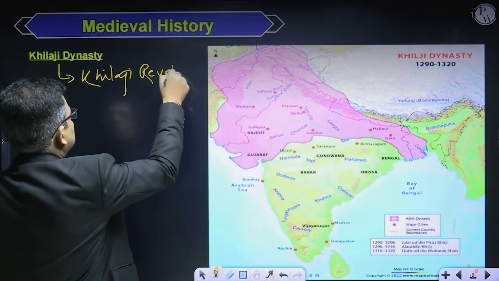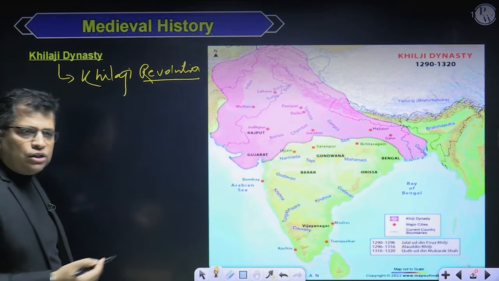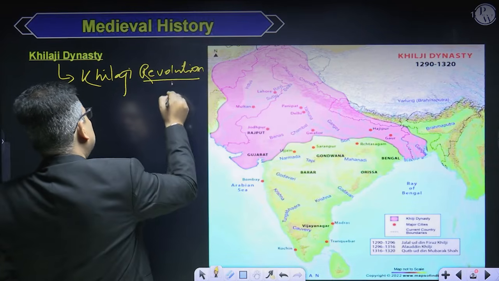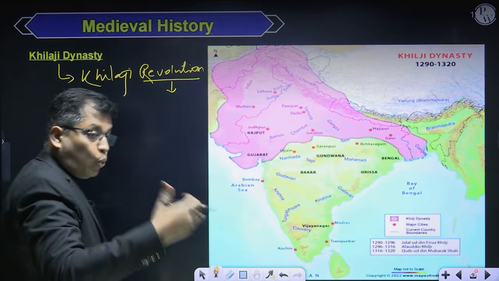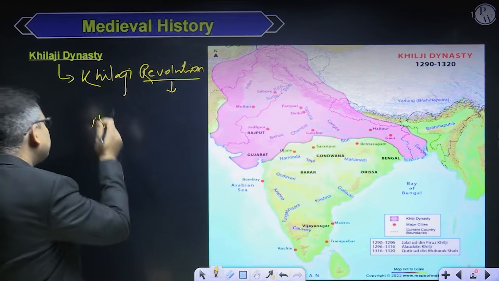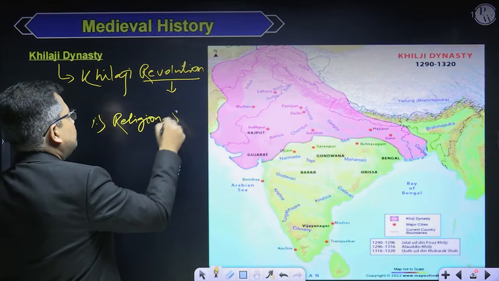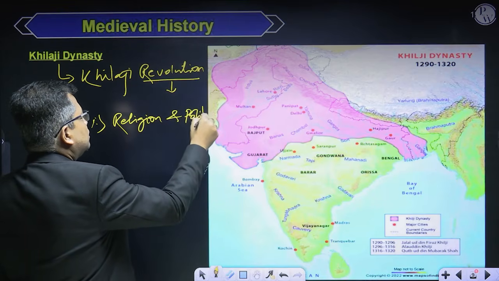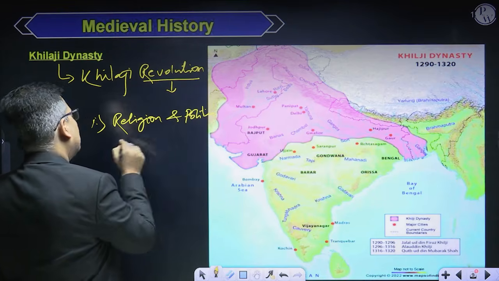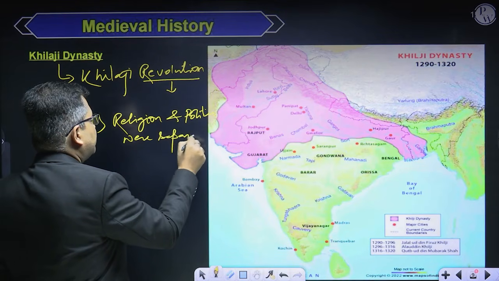Why it was a revolution, right? Some of this revolutionary thing happened with the arrival of the Khaljis in the Delhi Sultanate. And what was that? One most important aspect is, Sir, Ma'am, during this Khilji dynasty, religion and politics were separated, right?